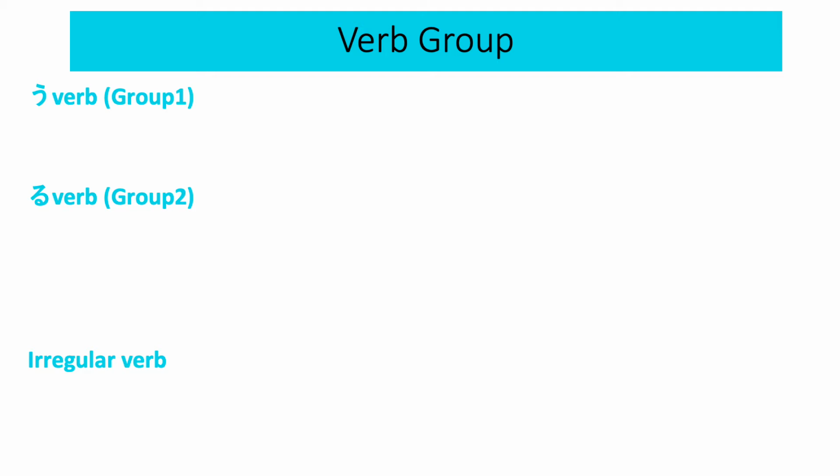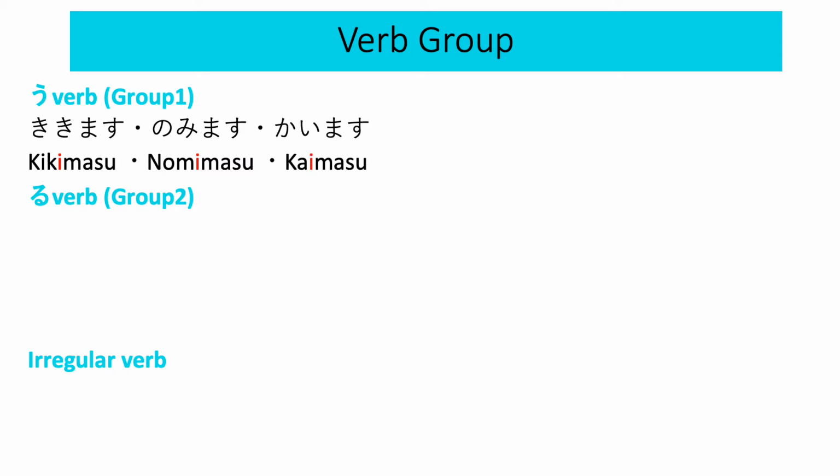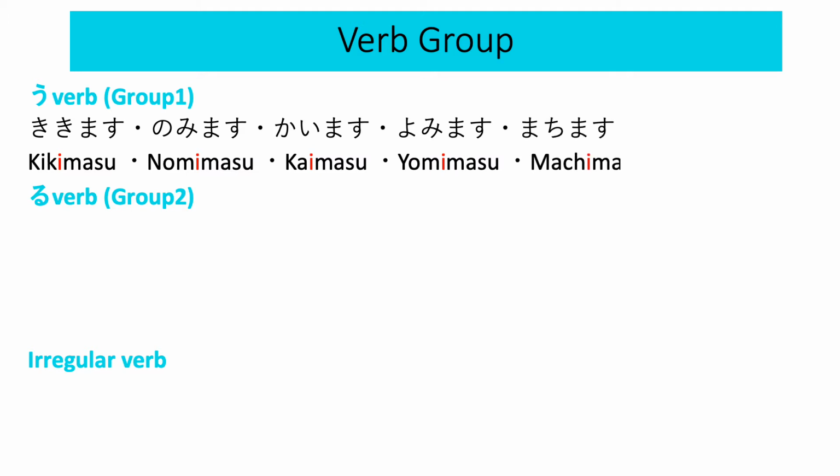First one is U-verb or verb group 1. Some of the verbs include 聞きます, which means to listen, or 飲みます, to drink, 買います, to buy, 読みます, to read, 待ちます, to wait, 会います, to meet. As you can see, U-verbs always have I-line sound before MASU.